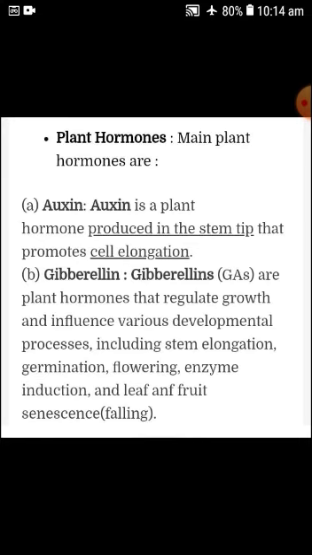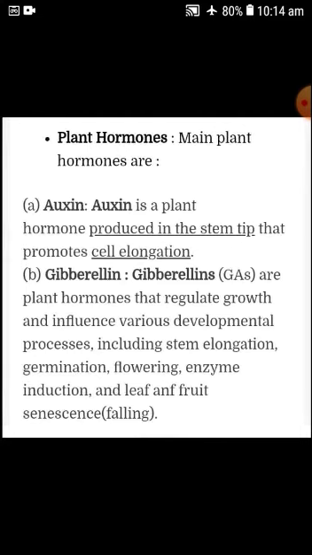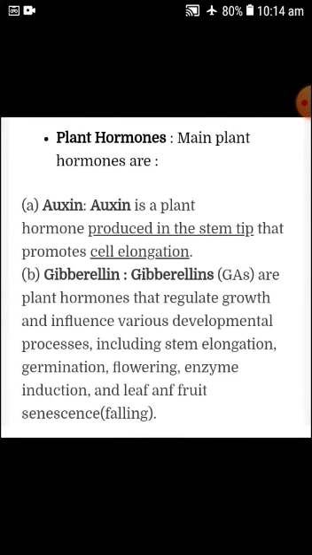Such types of growth are caused by two kinds of hormones, auxin and gibberellin. But auxin is mostly associated with growth in the topmost or lowermost parts of the plant, such as the root tips and the shoot tips.